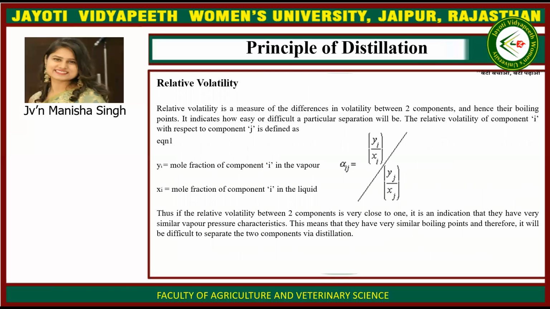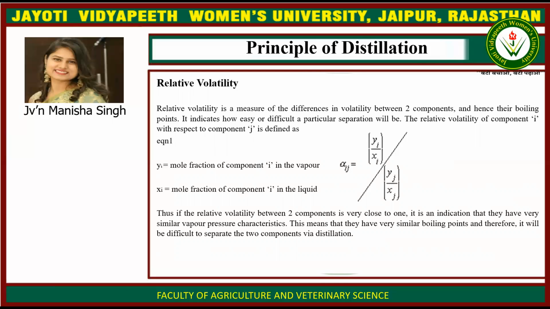Then relative volatility. Relative volatility is a measure of differences between two components and their boiling points. It indicates how easy or difficult a particular separation will be. The relative volatility of component i with respect to component j is defined as in equation 1. yi is the mole fraction of component i in the vapor, and xi is the mole fraction of component i in the liquid. This is alpha ij equals (yi upon xi) upon (yj upon xj). Thus, if the relative volatility between two components is very close to one, it is an indication that they have very similar vapor pressure characteristics.